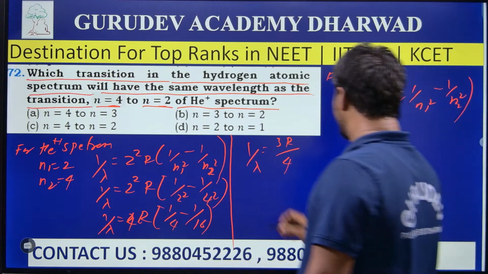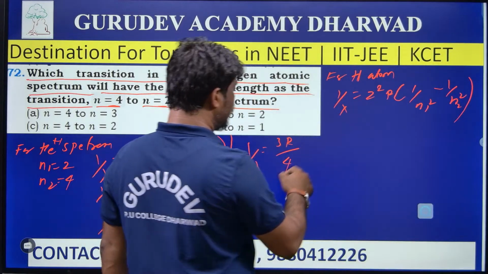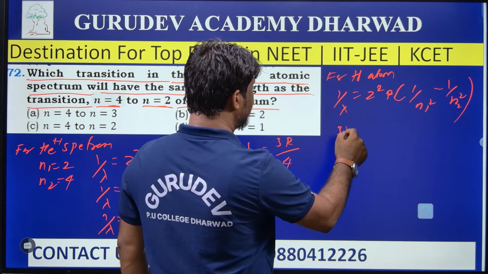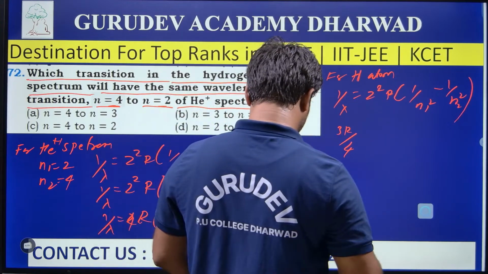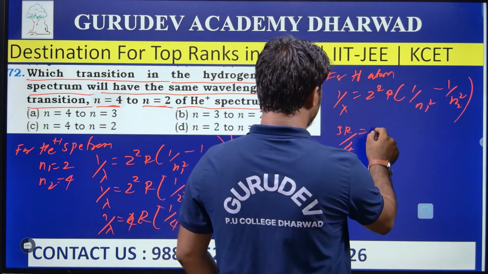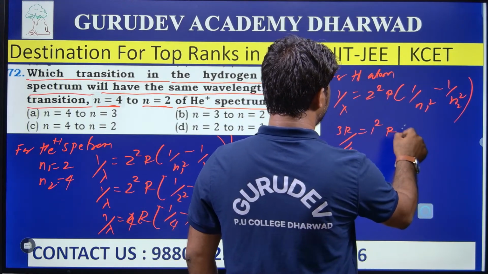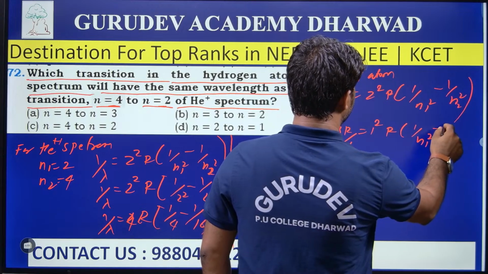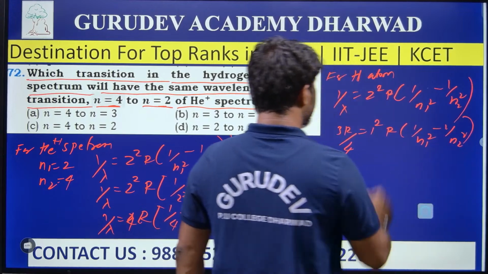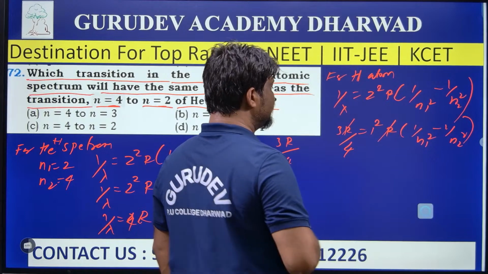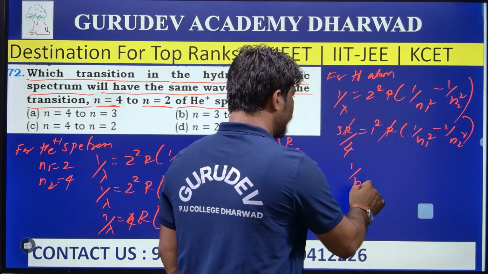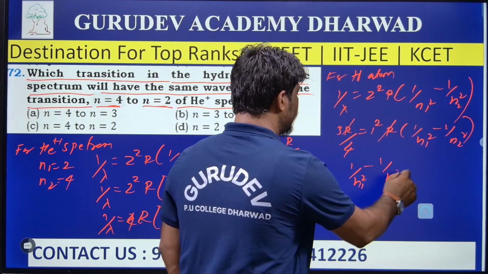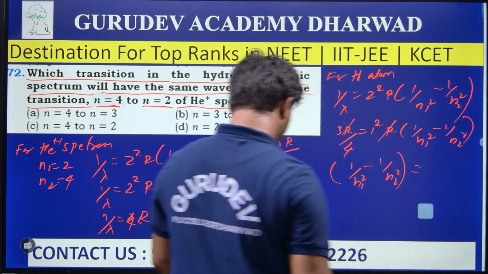We know that 1 by lambda is 3R divided by 4, so put that value. Z square is 1 square, so R into 1 divided by n1 square minus 1 divided by n2 square. This R and this R get cancelled.